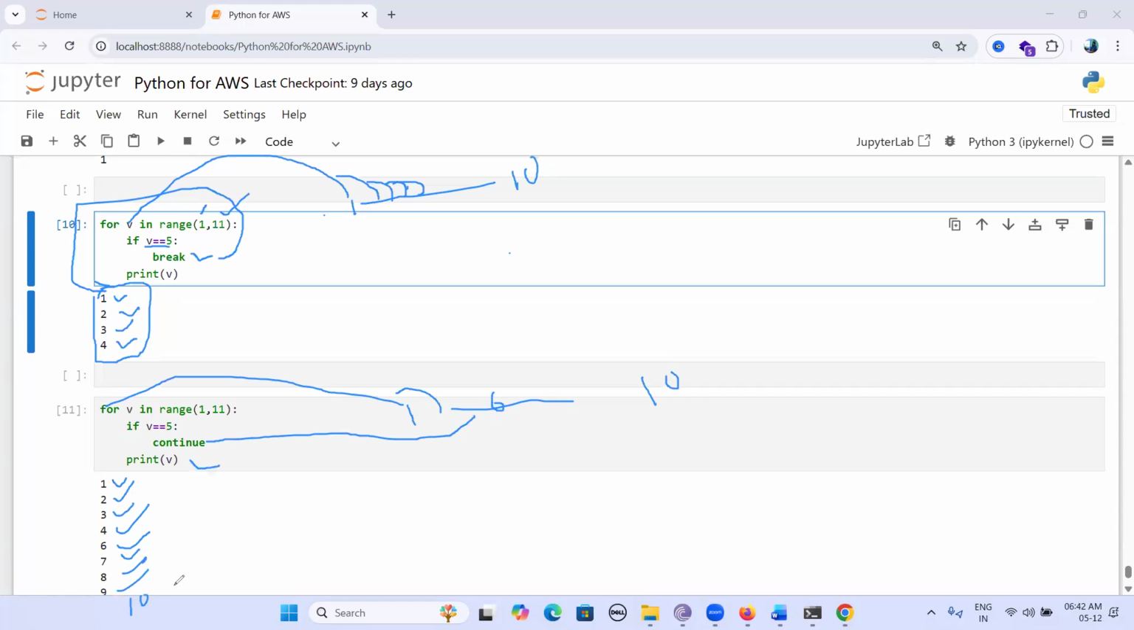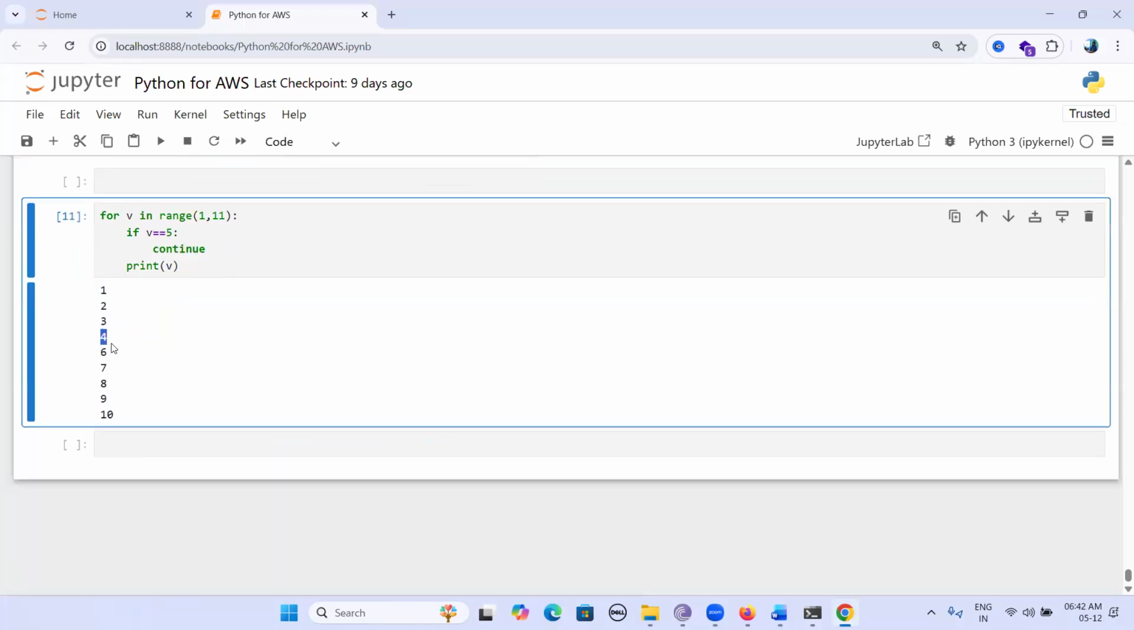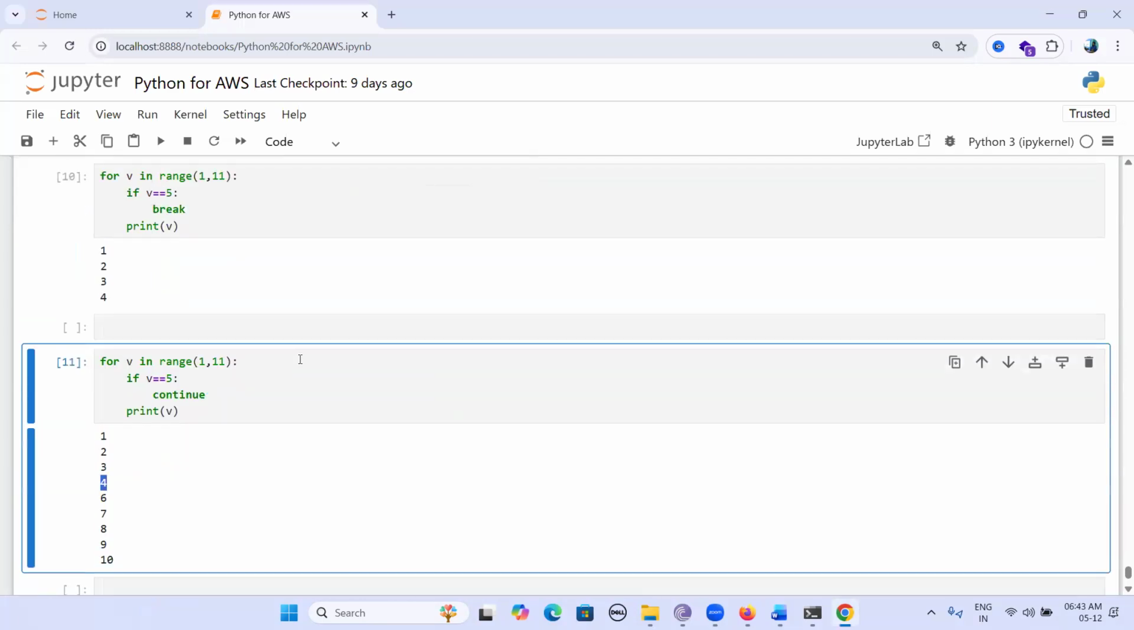Break breaks the loop when the condition is satisfied. Continue ignores the current iteration and continues with the next iteration. Clear, right? Difference between break and continue? Continue ignores only the current iteration, so that we see 1 to 4, 6 to 10.